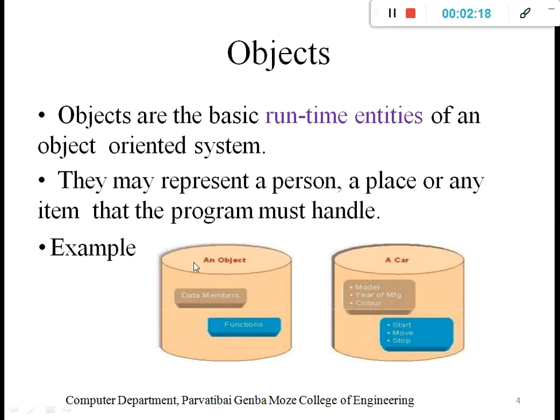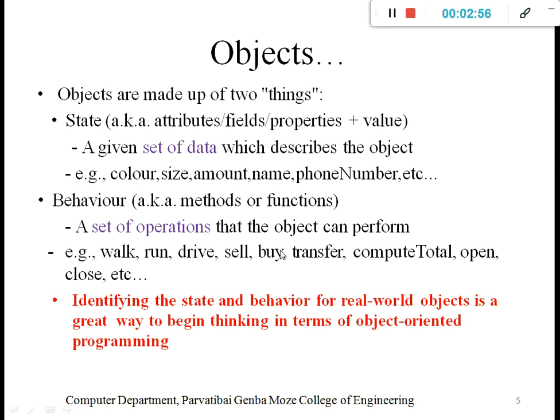With the help of an example, a car is an object with data members, that is the model, year of manufacturing, color. These are the attributes or the data members, we can say. Then start, move, stop, these are the functionality of a car object. The whole car is considered as one object, and the particular object we can say is one class, that is car as a class. We will understand that later with a comparison between object and class.